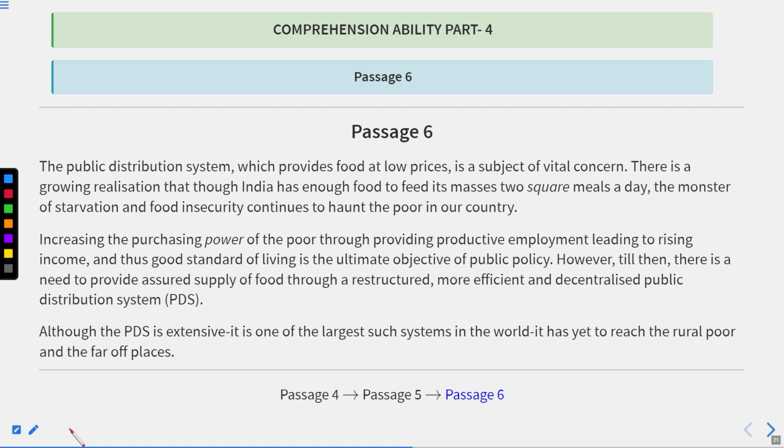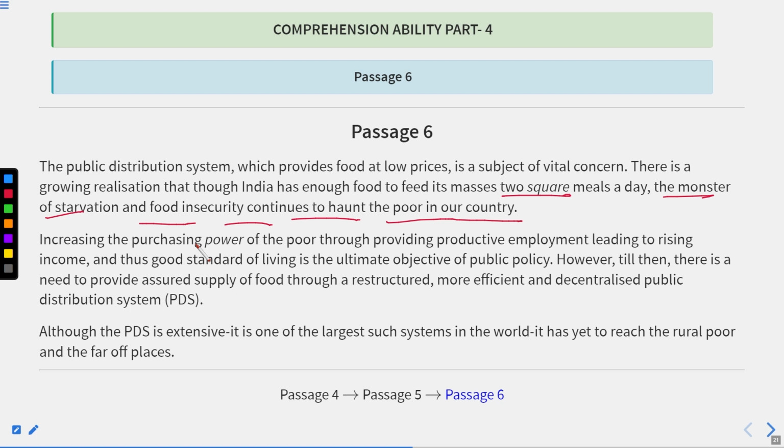There is a growing realization that though India has enough food to feed its masses two square meals a day, which means a proper meal, the monster of starvation and food insecurity continues to haunt the poor in our country. Haunt means to make afraid, or to frighten. Increasing the purchasing power of the poor, through providing productive employment leading to rising income and thus a good standard of living, is the ultimate objective of public policy.